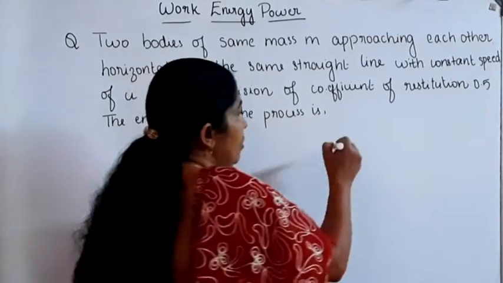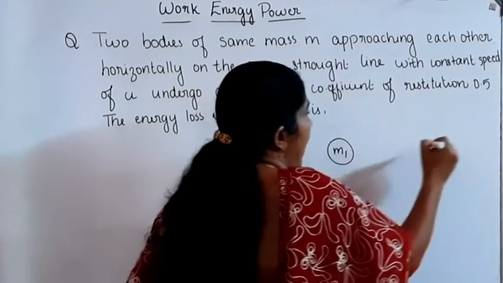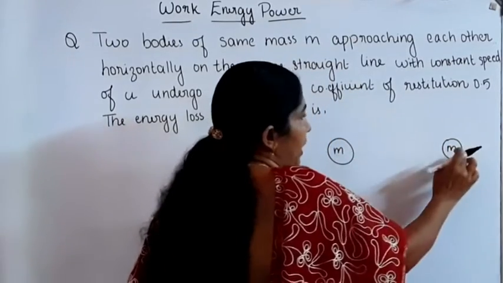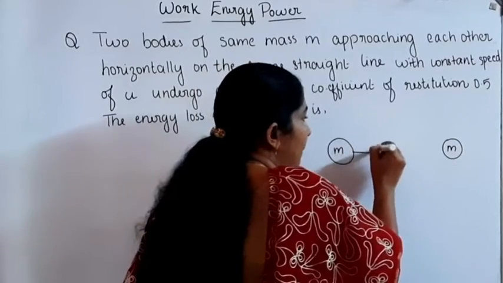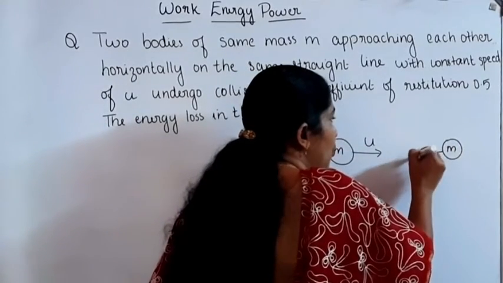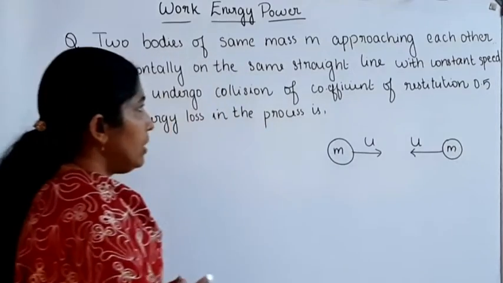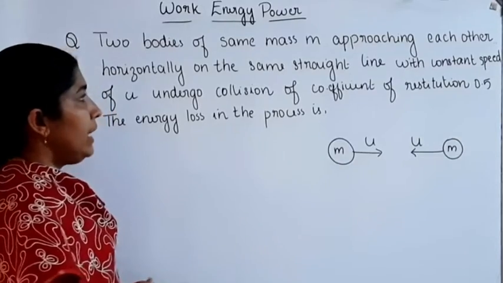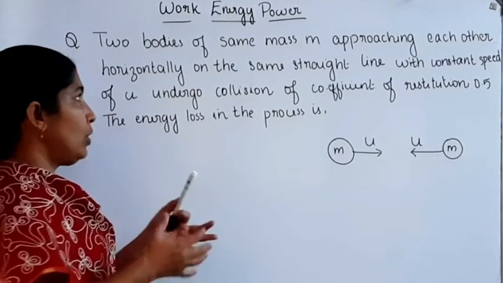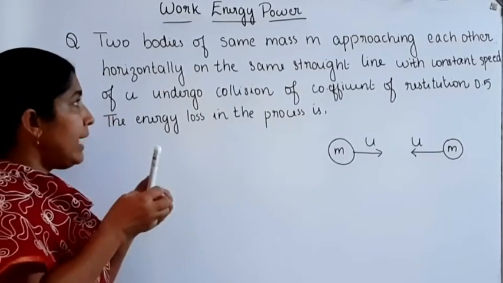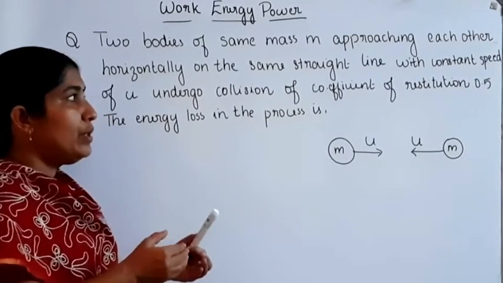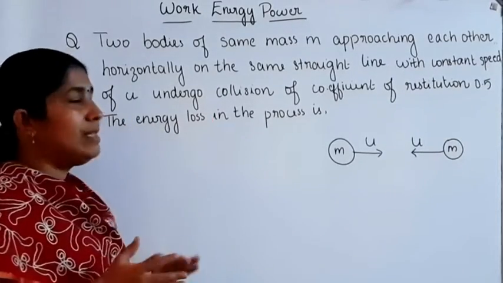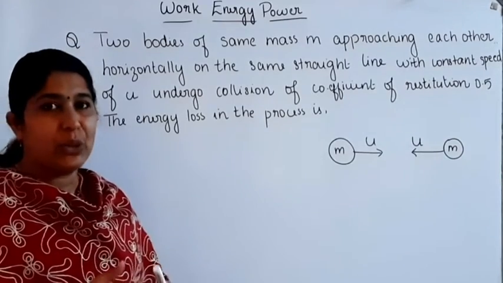Two bodies m1 and m2 which are having same mass, that is equal to m, approaching each other with a velocity u along the same straight line. Then they undergo collision. When they collide with each other, the coefficient of restitution is equal to 0.5. The energy loss in this process is what we want to find out.